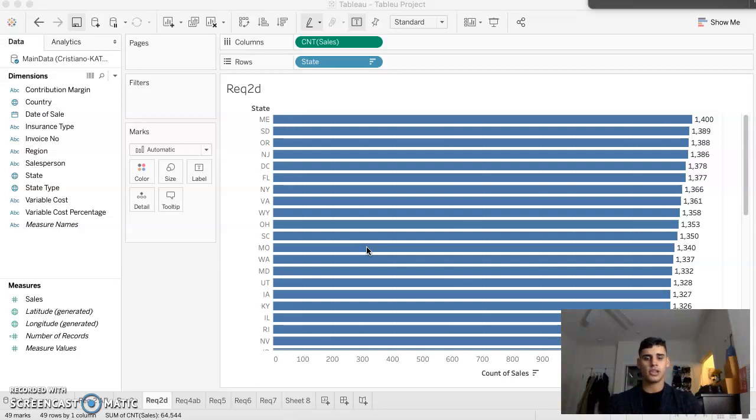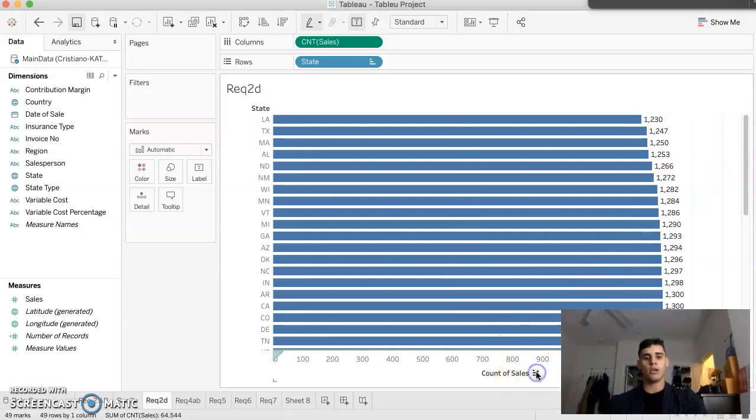Right here, we are looking at the number of sales in each state, and we can see that the trend has changed. Maryland is now up top, and New York is the fourth state with the highest number of sales. So we can see that Maryland has 1,400 sales. But again, looking at all the states, no state has fewer than 800 sales. So every state broke through the 800 sales mark, because the lowest state has 1,230 sales.